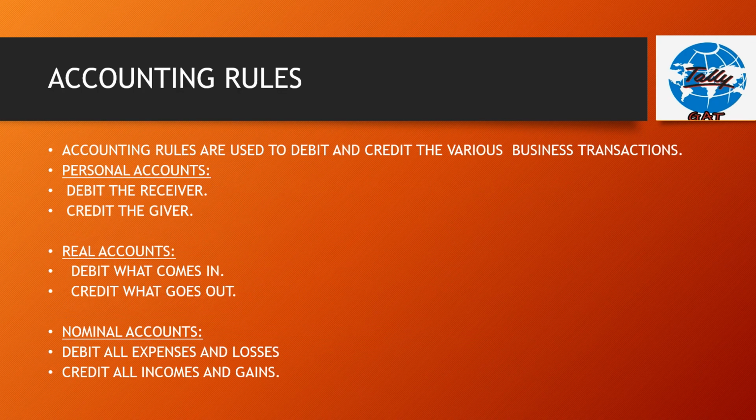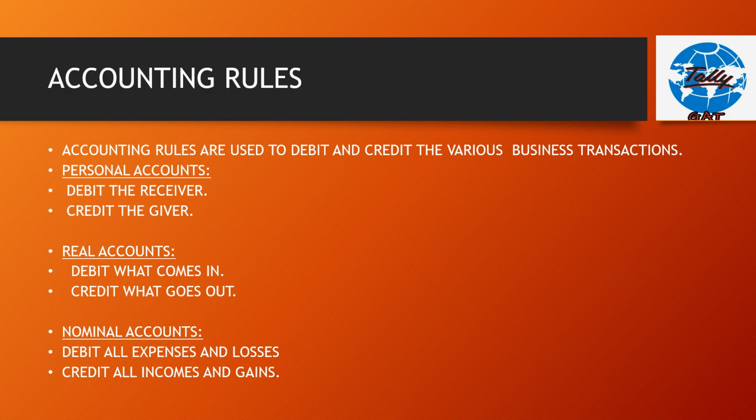Now let us know the most important aspect here, accounting rules. The accounting rules are very important to debit and credit the various business transactions. Accounting rules are followed to debit and credit the various business transactions. Now let us know what is the debit and credit rule for personal accounts.